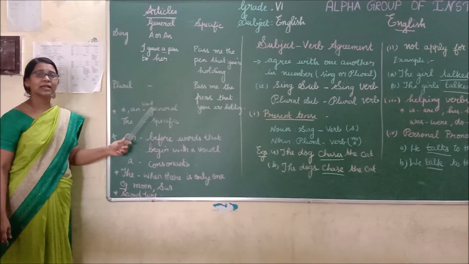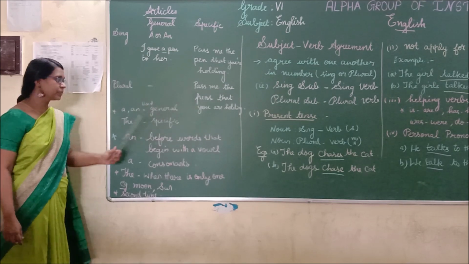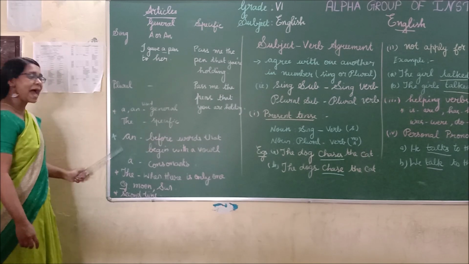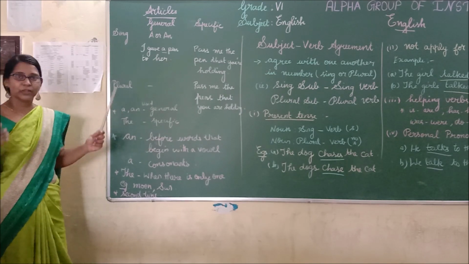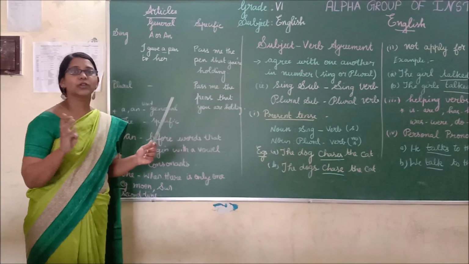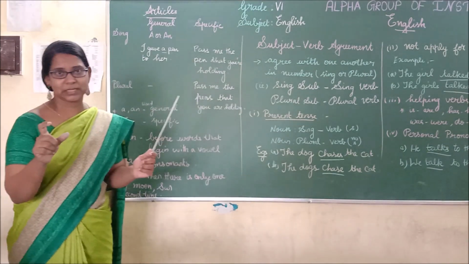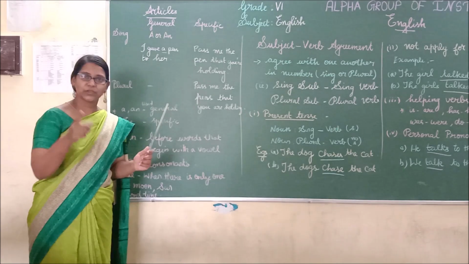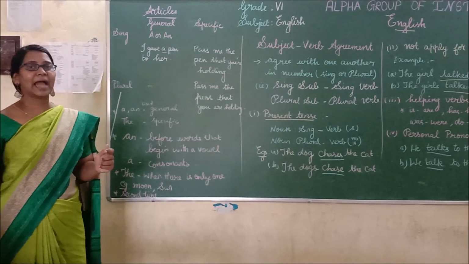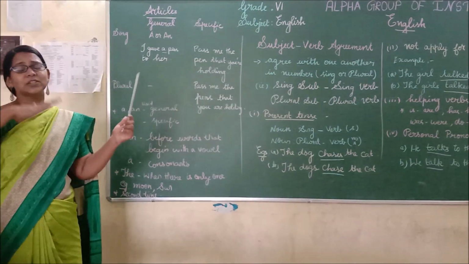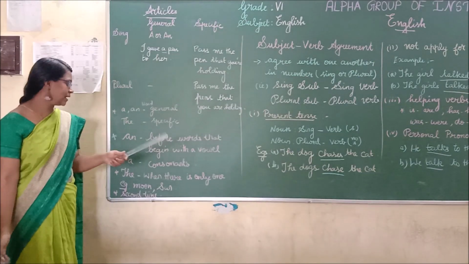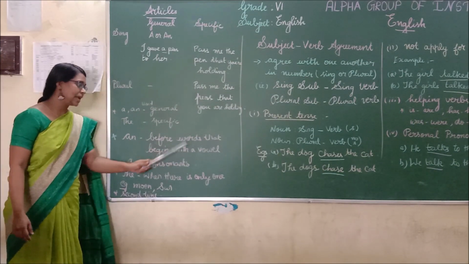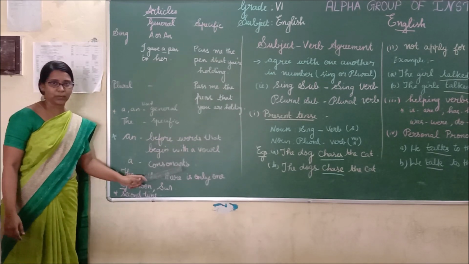A and an are used with a general noun. The is used with a specific noun. You know that very well. And an has to be used before vowels or vowel sounds. What are vowels? Yes, you are correct: A, E, I, O, U. You have seen so many examples, isn't it? Okay, and an is used before words that begin with a vowel sound.